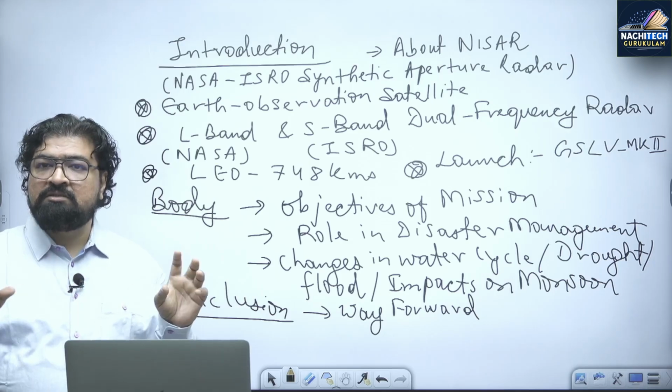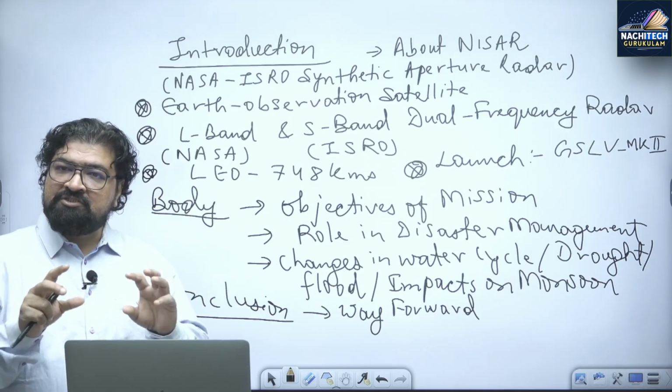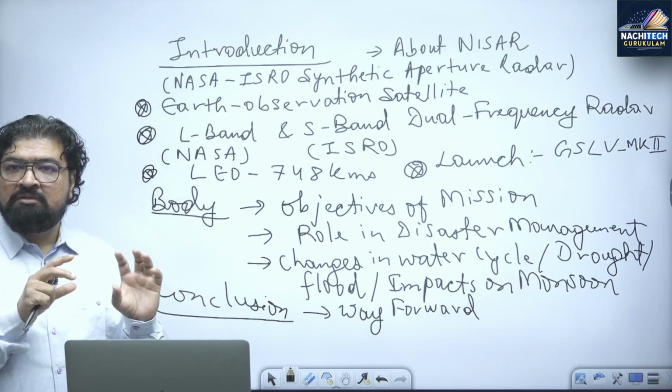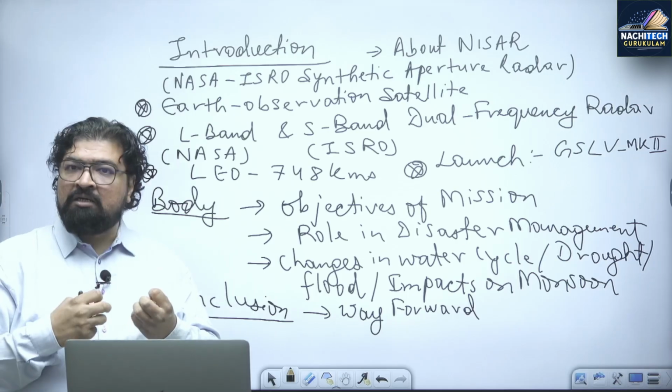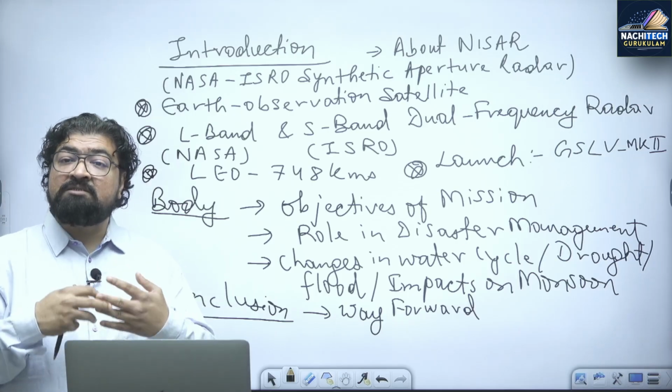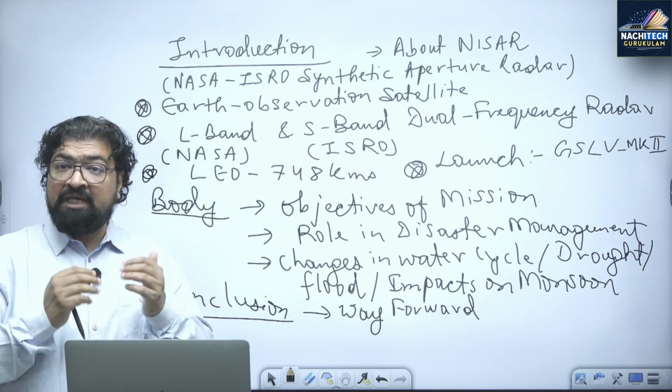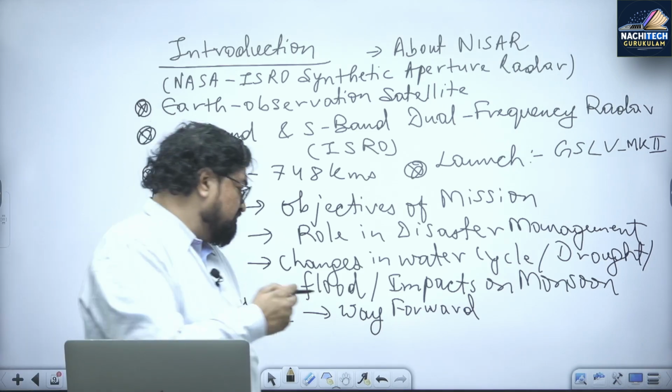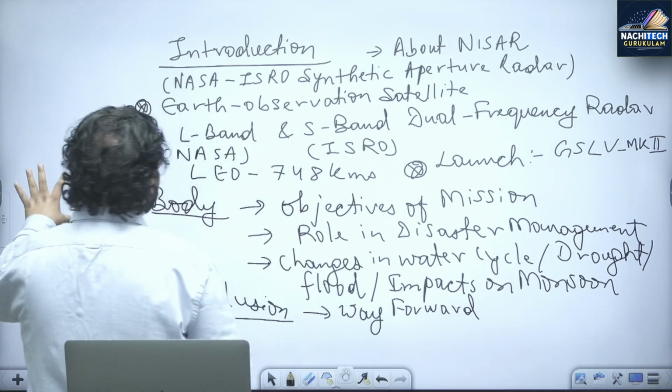Just one sentence. Once this mission gets accomplished, then the scientists will get all the data which will be helping us in environmental management, natural resource management. That is environmental management here.